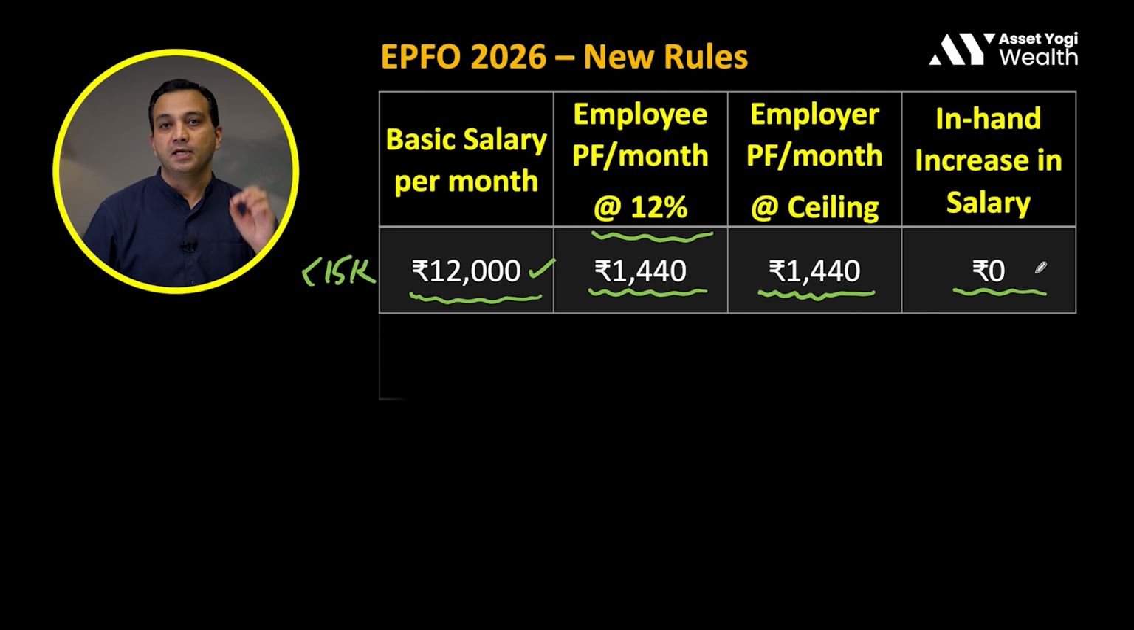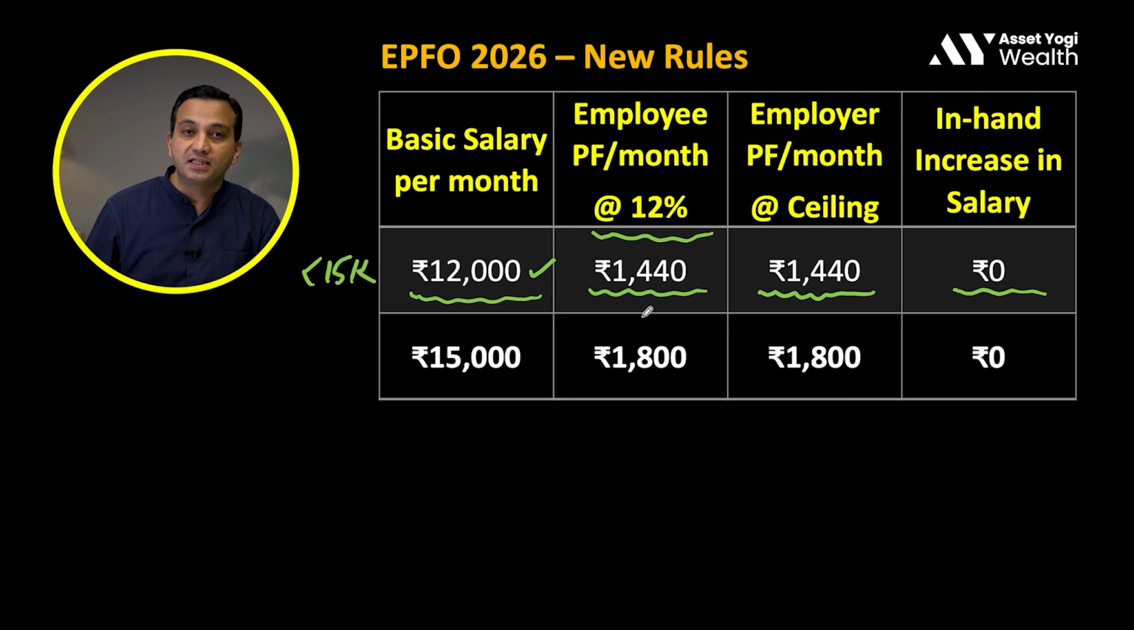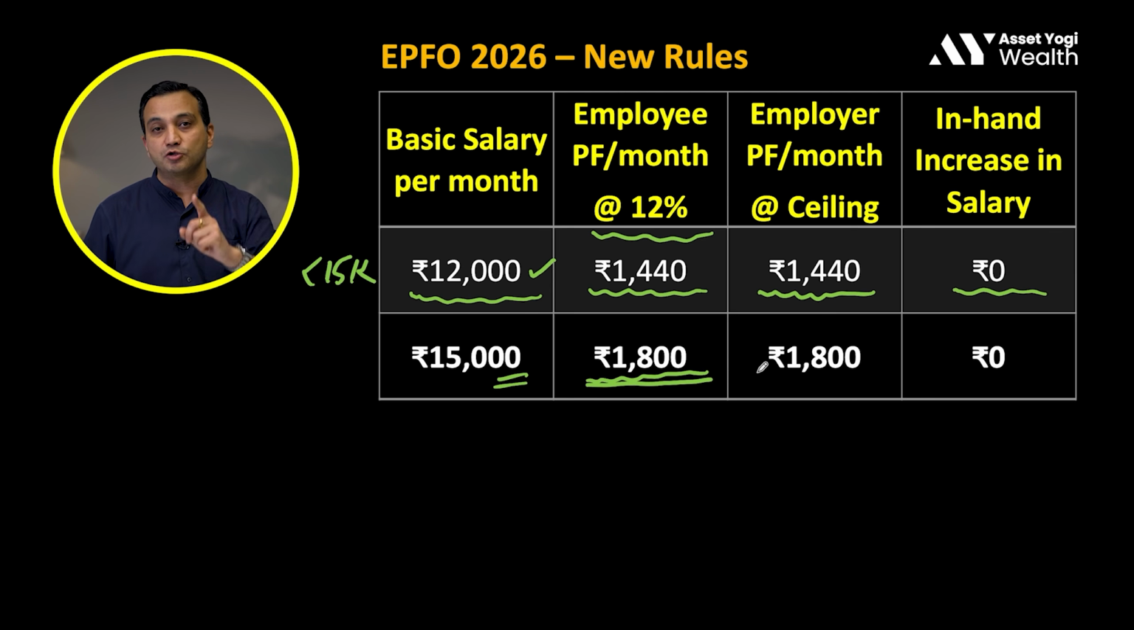These new rules will have no effect on you. Now, next is 15,000 rupees, which means the exact wage ceiling limit. So in this case, it will be 12% of 15,000 rupees and this amount comes to 1800 rupees, and employer will also match the same amount. This amount is also going to be 1800 rupees. Again, there will be no change in your in-hand salary, and because of these new rules, there will be no change in your deductions as well.